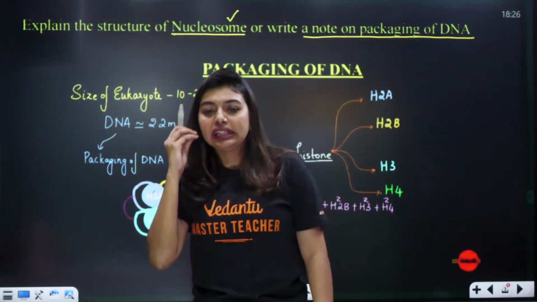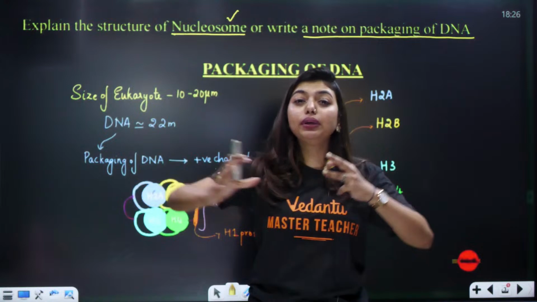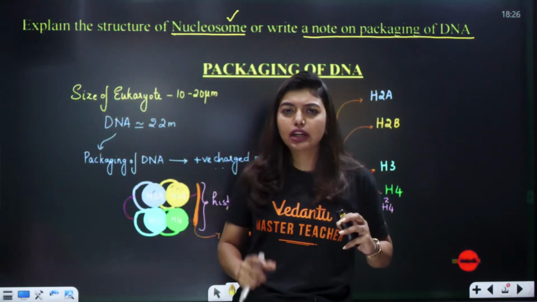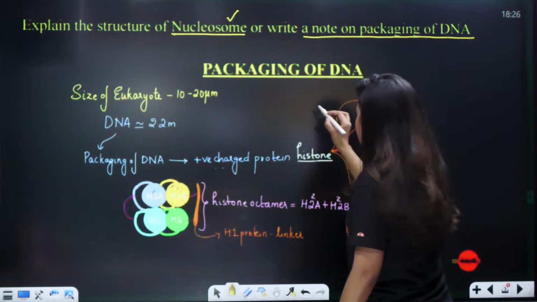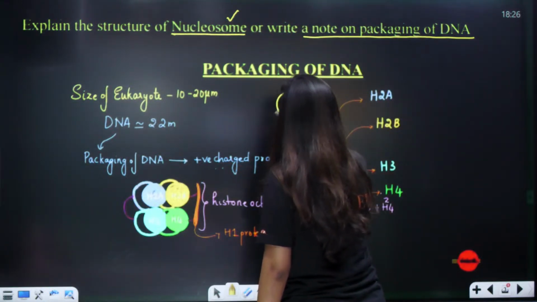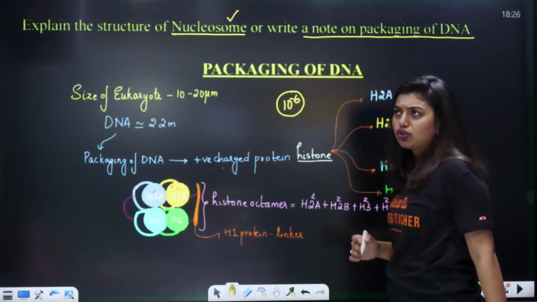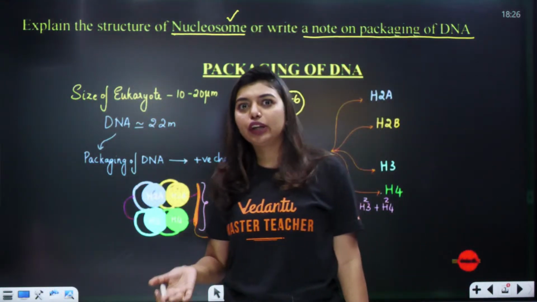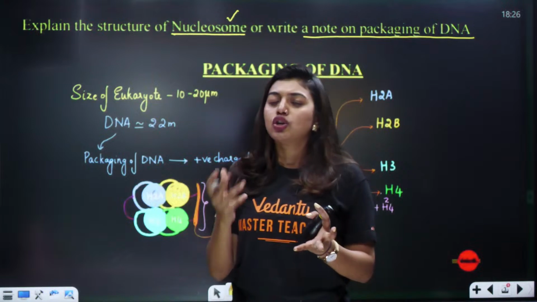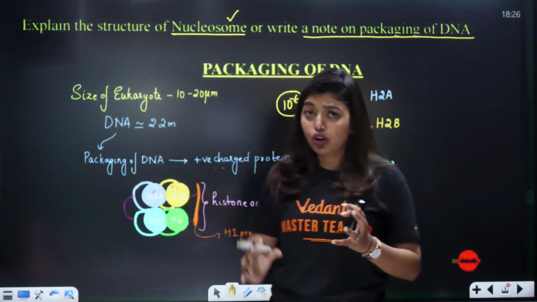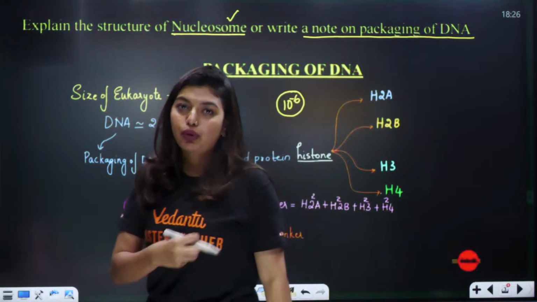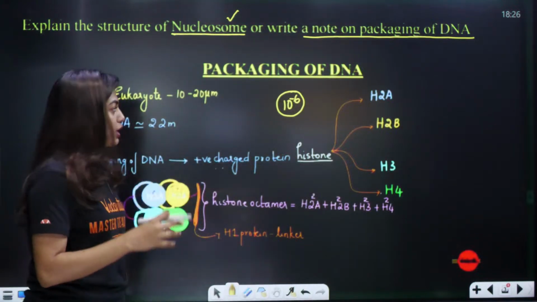Just imagine DNA is a 2.2 meter long thread. I am telling you to take a 2.2 meter long thread and put it inside a cell, inside a nucleus which is 10 to the power minus 6 in diameter. You will be like, ma'am, what are you telling? How can I do that? Such a long thread, how can I put it inside? I cannot. So okay, fine, since you cannot do that, we will take the help of a protein called histone proteins. What proteins? Histone proteins.